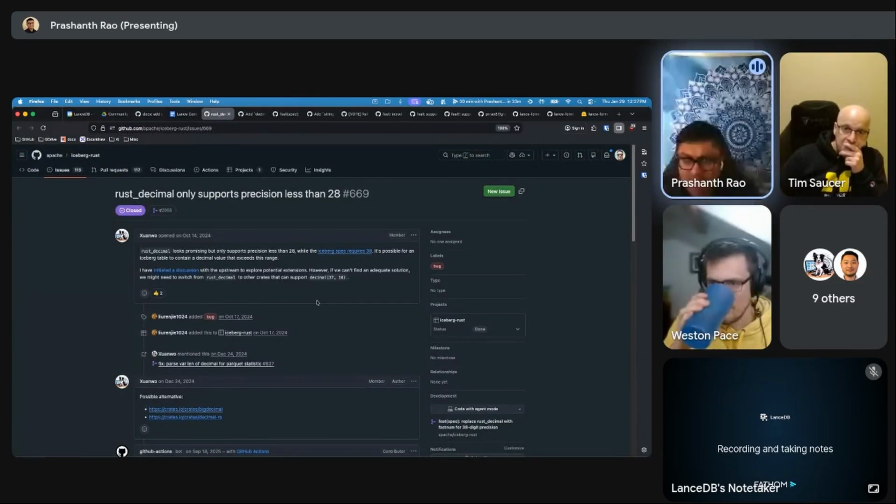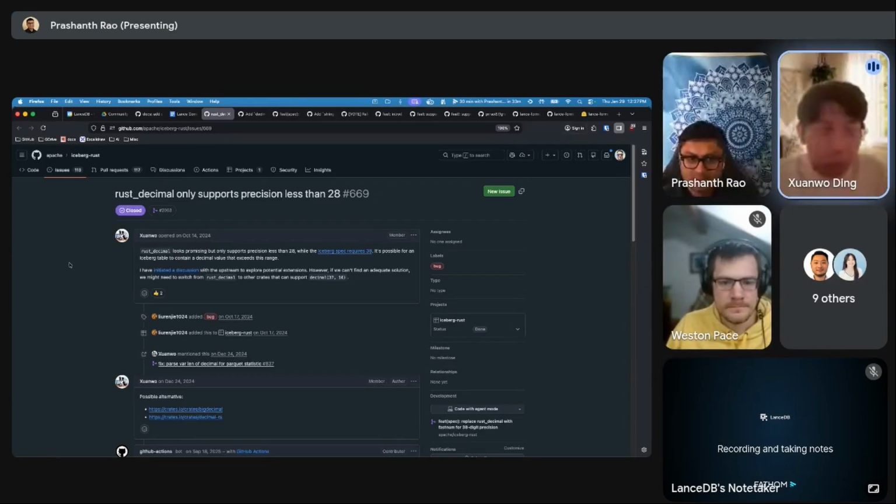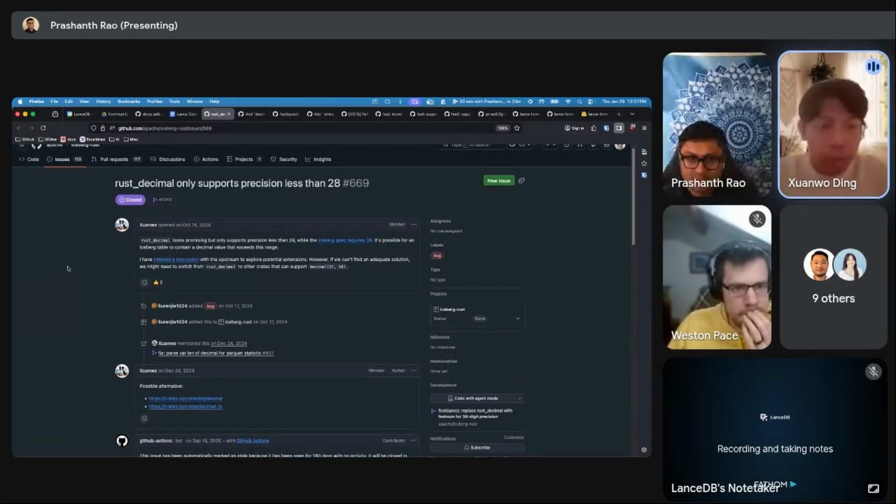Shunwo, did you want to quickly talk about this thing? You had a comment here. Yeah, the most widely used decimal lib in the Rust ecosystem is Rust Decimal, and it only supports precision less than 28. So it's very annoying if we want to add decimal support.